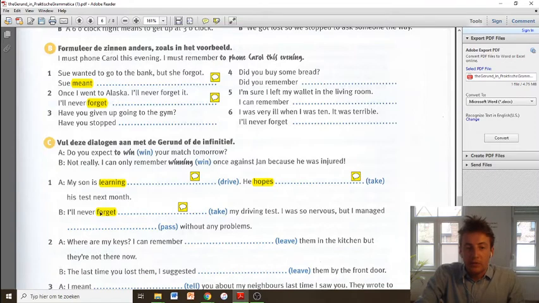Forget is always more complicated, and here it will really change the meaning when you use to infinitive or a gerund. I'll never forget, you could write, to take my driving test, but this would be a different meaning from what is actually meant here. Namely, I'll never forget taking my driving test. Okay, at this moment, this person who's saying this is remembering what happened. Okay, therefore you need to use a gerund.